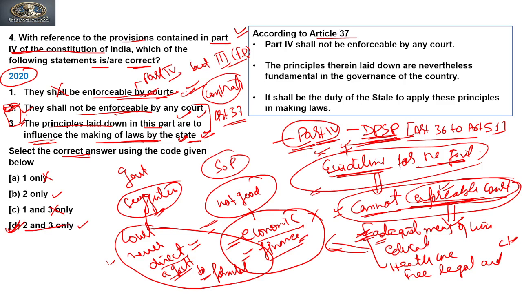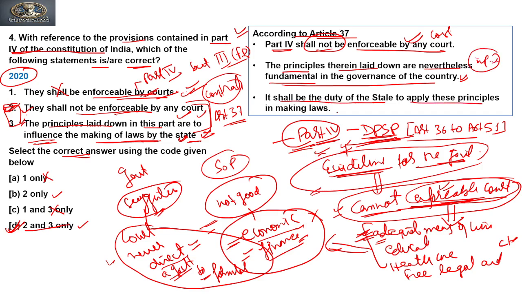Okay. Now, as I said, these two provisions were directly mentioned in the Constitution under Article 37. According to Article 37, Part 4 shall not be enforceable by any court. This is mentioned in the Constitution, right? It also says the principles therein laid down are nevertheless fundamental in the governance of the country. It means they are important, and the government should follow this. It shall be the duty of the state to apply these principles in making laws.